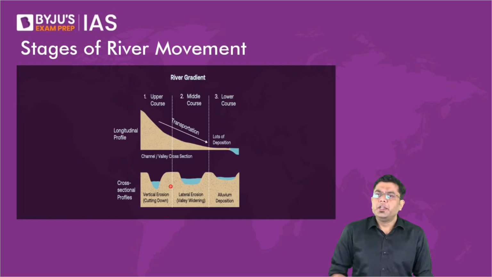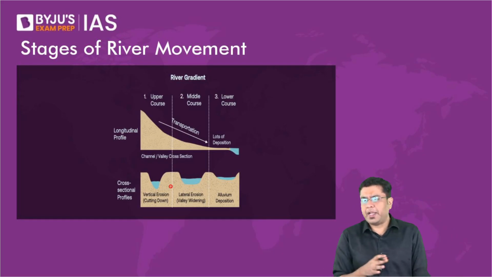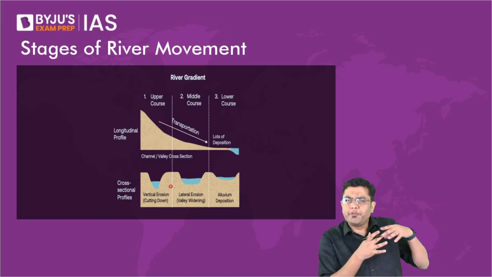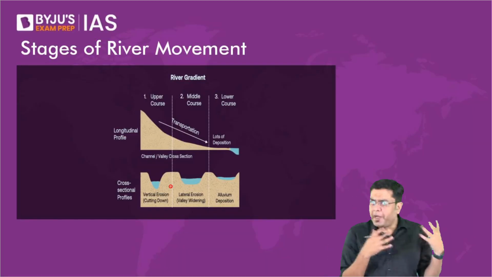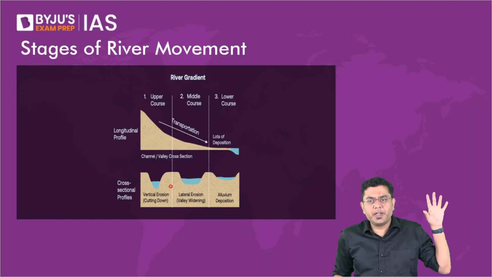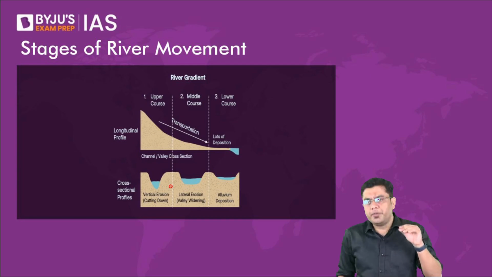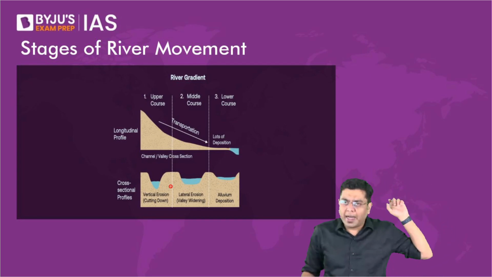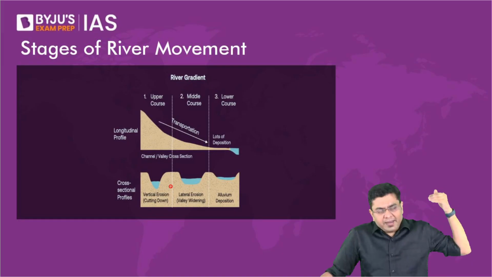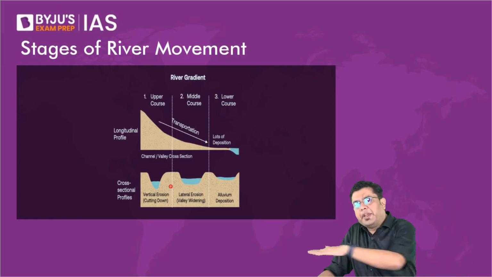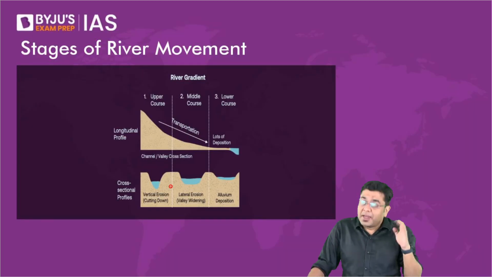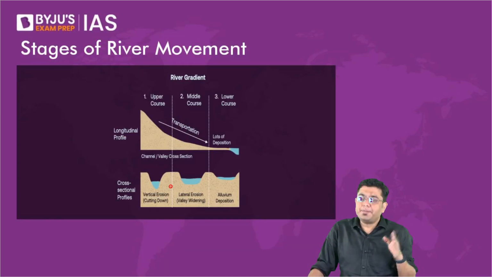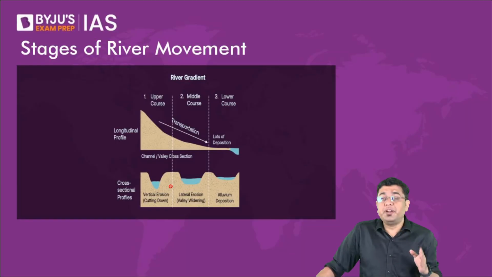Any river that you take a look into will originate from a greater altitude. Maybe due to melting of snow and glacier, maybe due to excessive concentrated rainfall in certain cases, but almost all the rivers end up originating from a height. Then they come down the slope, and eventually they will go and meet the sea or their exit point. Accordingly, the river movement and flow can be classified into different stages.